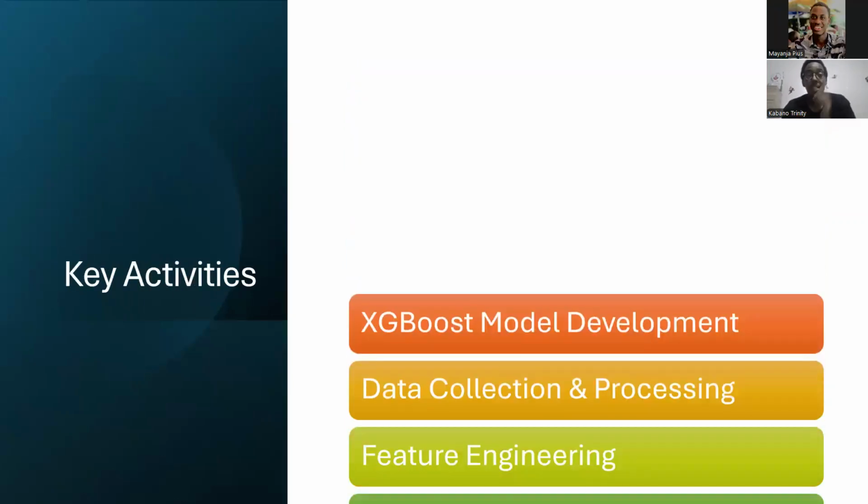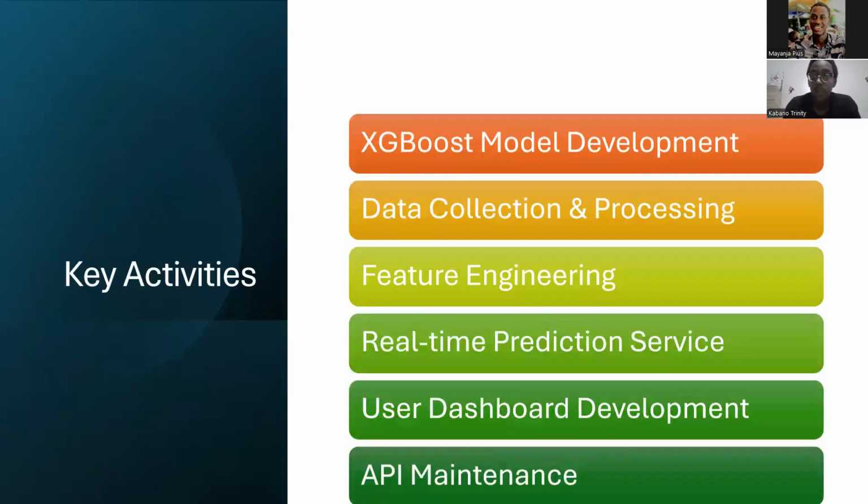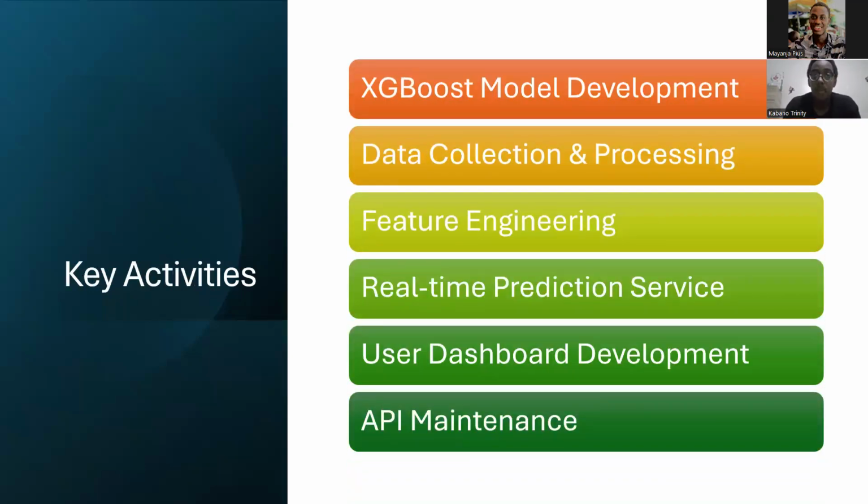And then the next aspect we'll look at are the activities we undertook. Number one was the data collection. We got data from our open sources, and then we processed the redundant data, which was not filled in. And then we did our XGBoost model development so that we can carry out the predictions and come up with the model.